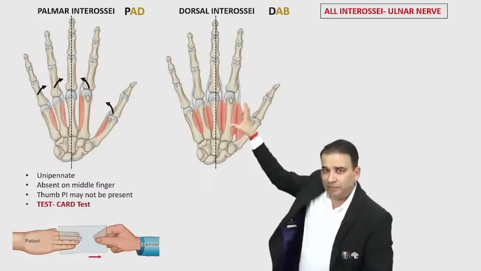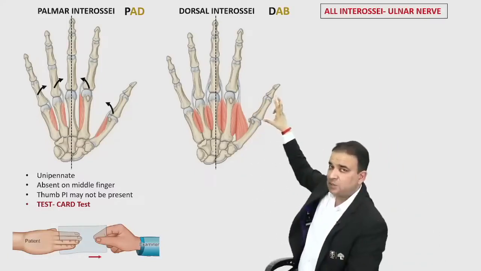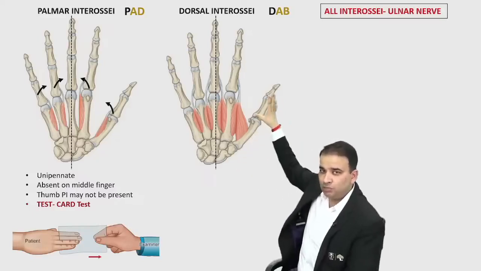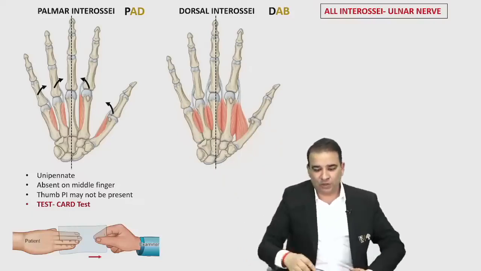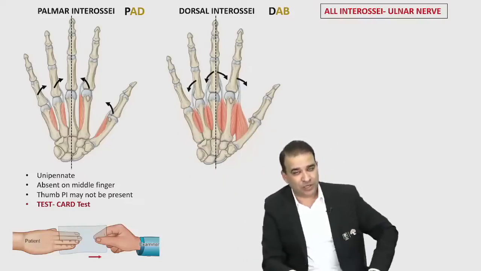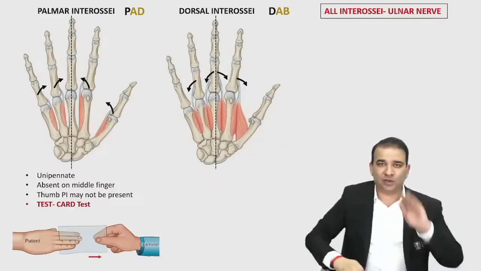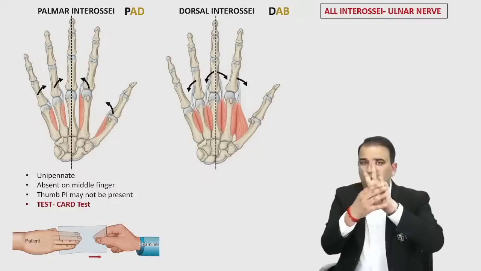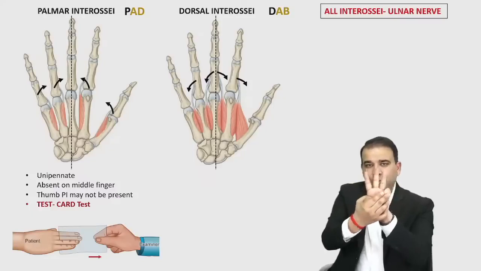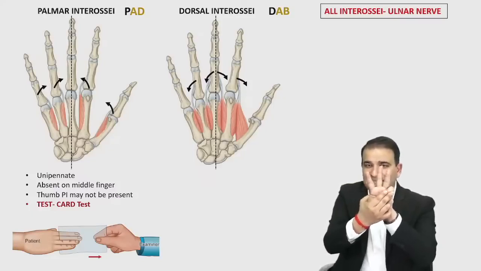So when you look at the thumb, guys, just look at the phalanges only, not the metacarpal. There is no dorsal interossei inserted here, and none on the little finger. So the thumb and little finger are devoid of the dorsal interossei. We know dorsal interossei is for abduction, away from the midline. Forget about the thumb and little finger. So we have 4 dorsal interossei which are attached on these 3 fingers.